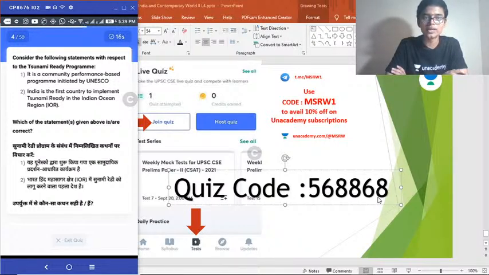Okay, regarding the Tsunami Ready program. So this geography includes physical geography, Indian geography and human geography. Okay.